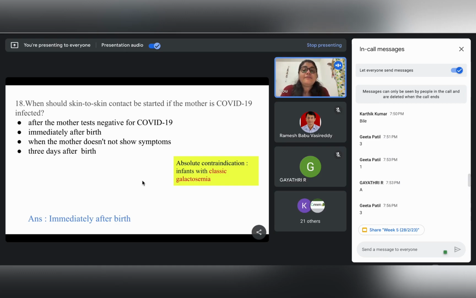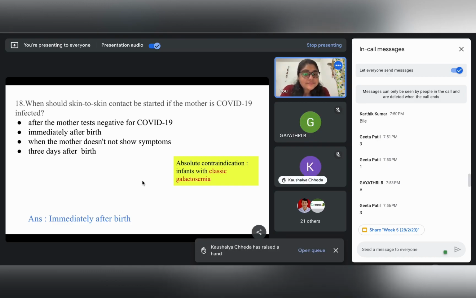So if to such an infant we breastfeed, or give milk or dairy products, the baby's body will not be able to break down this galactose, and it will start getting accumulated in the blood, and it will not be cleared out, and this will act as toxins for the baby's body. Because of this, galactosemia is one condition which is an absolute contraindication for breastfeeding, but otherwise it is advocated.